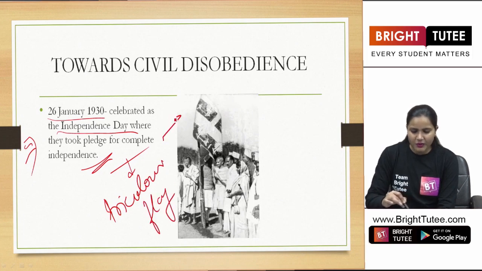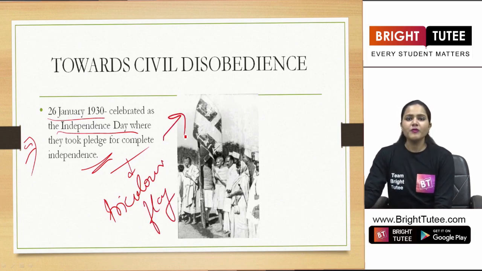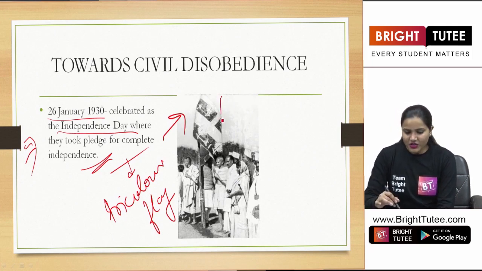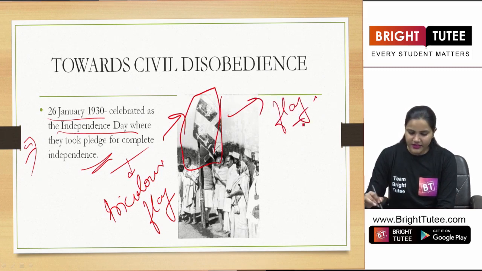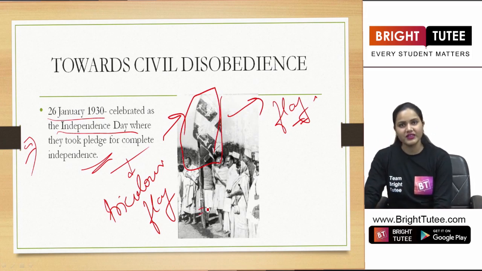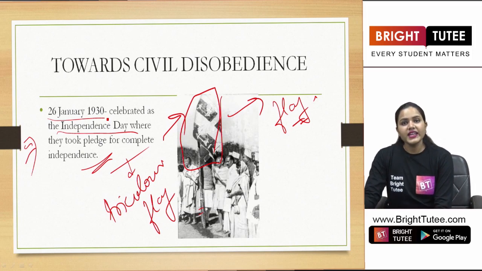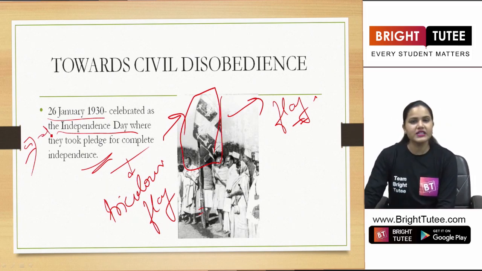As you can see in the map, it was quite different from the Indian flag that we have today, right? So here you can see the flag that was used around 1930 is quite different. Okay, so here what are we seeing? That 26 January 1930 was decided to be celebrated as Independence Day.